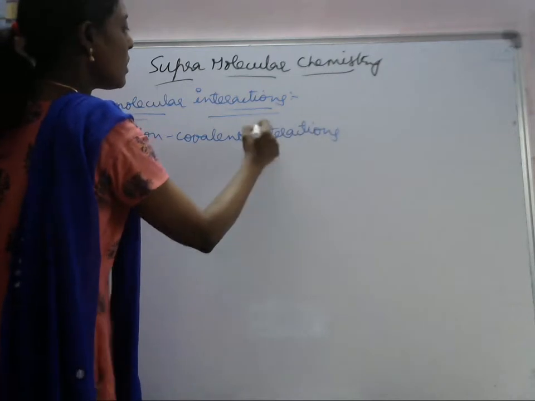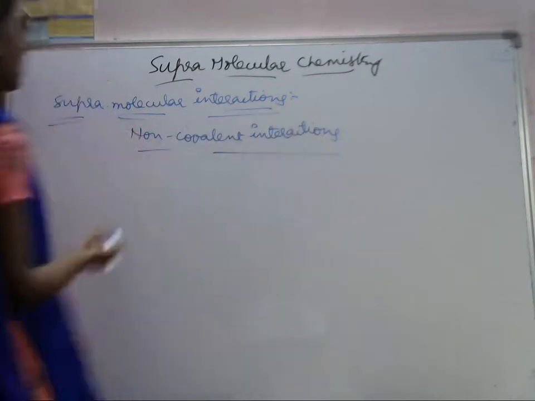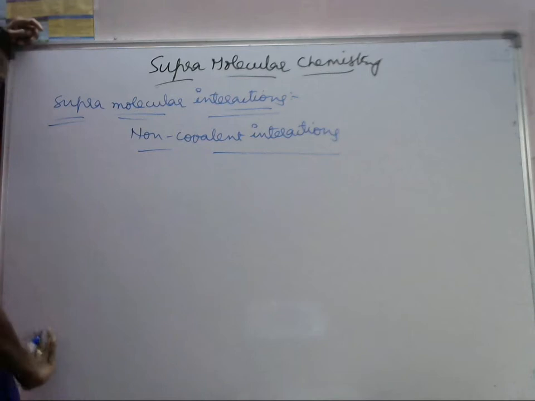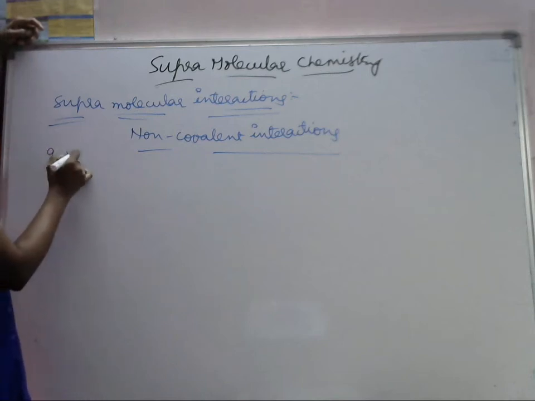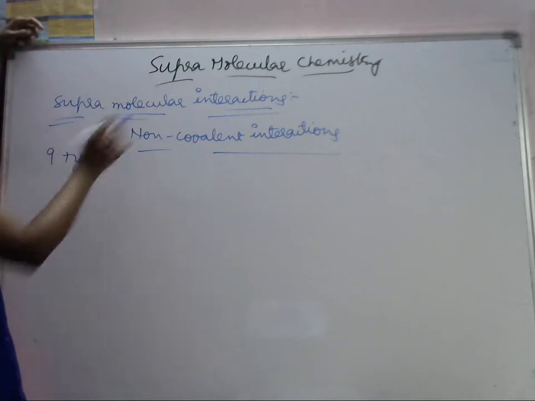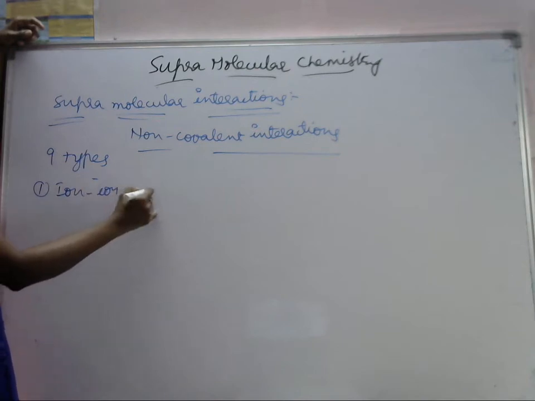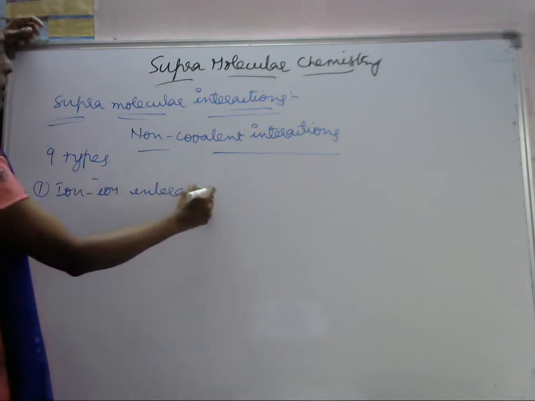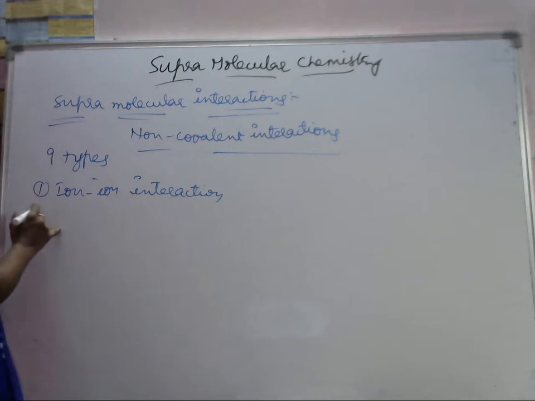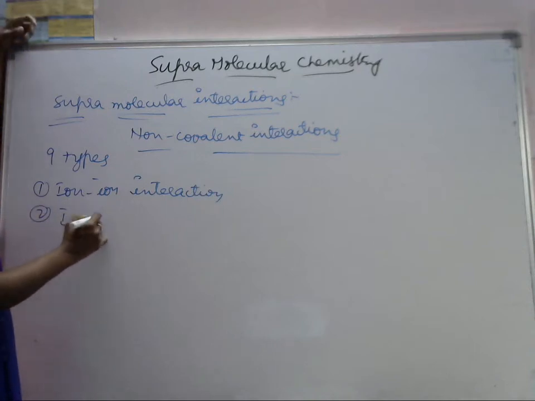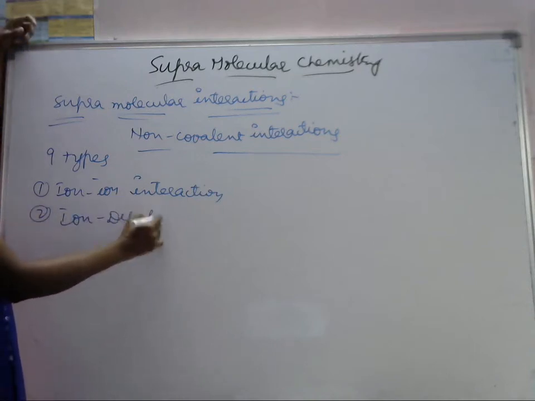Let's see what they are. How many types are there? Totally there are 9 types of supramolecular interactions. Let's see one by one what those are. First one is ion interaction. Second one, ion dipole interaction.